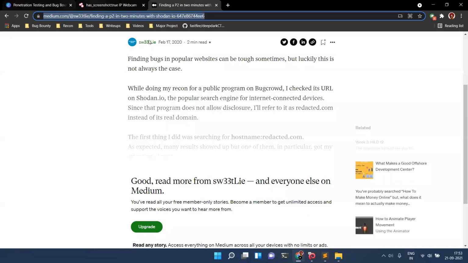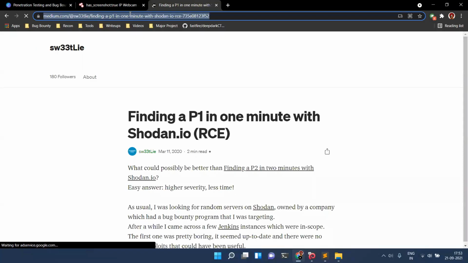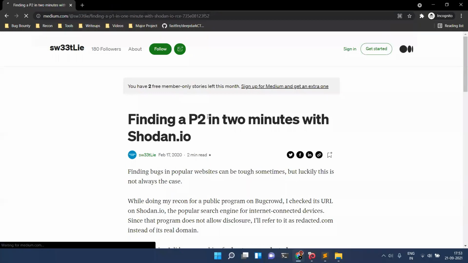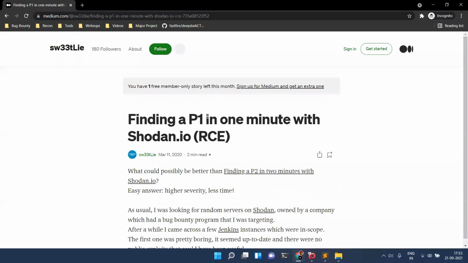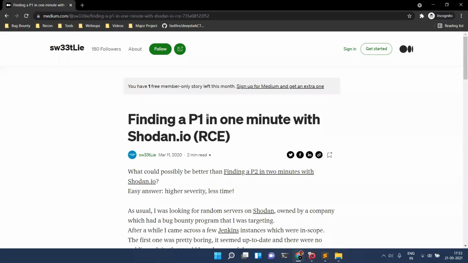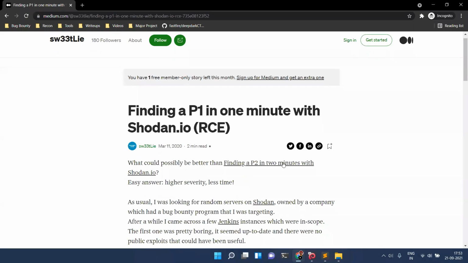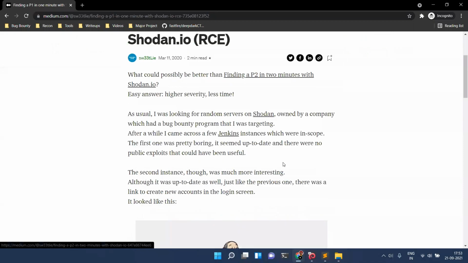All right, finding a P1. Now P1 is the highest level of bug. Okay, I forgot to tell you all this. There are 5 categories of bug: P1, P2, P3, P4, P5. P1 is the highest one. P5 is the least one. You don't get any rewards for P5 and sometimes for P4 if it's not. So these are the rankings of bug.